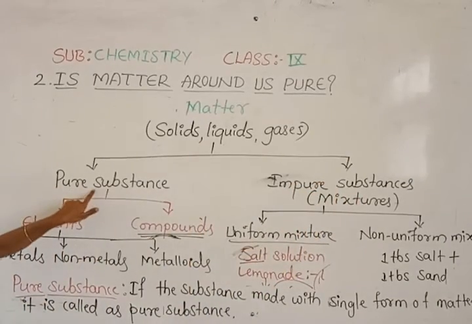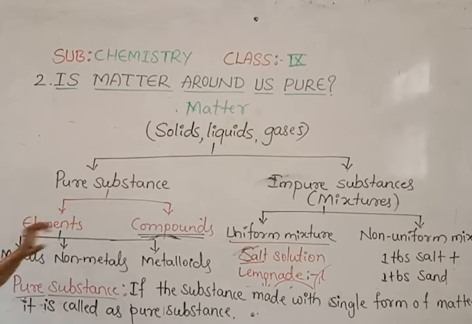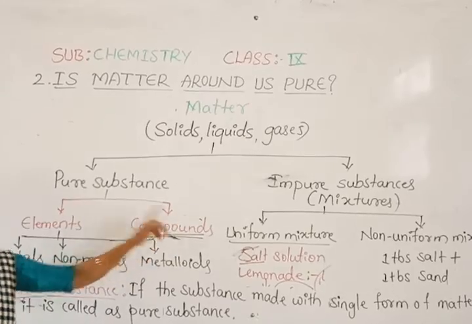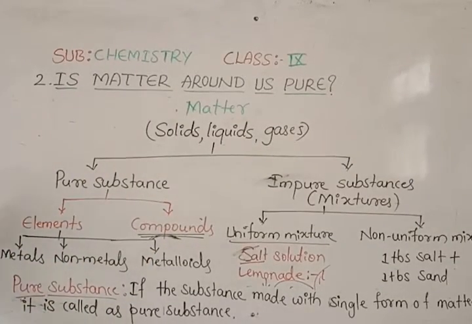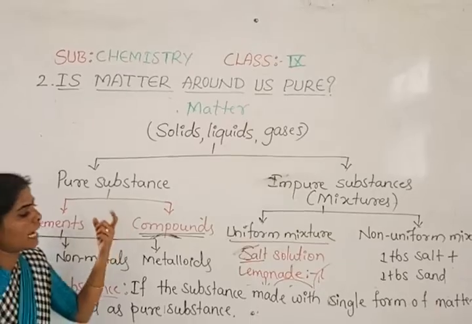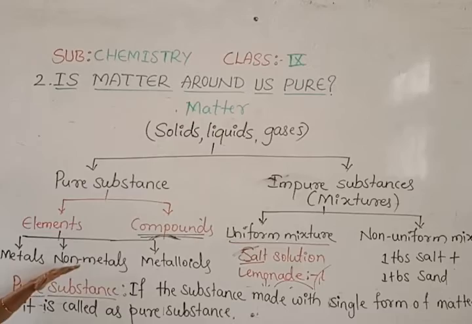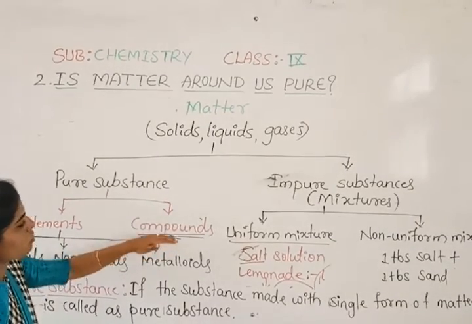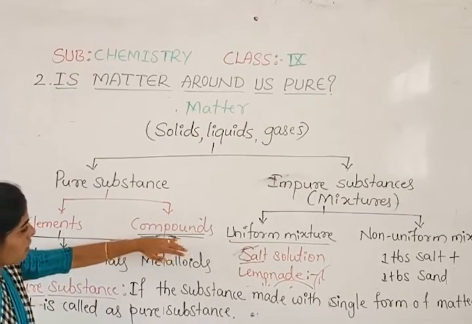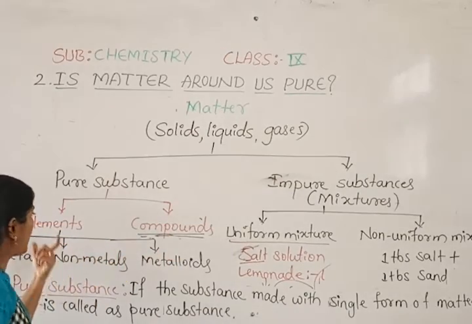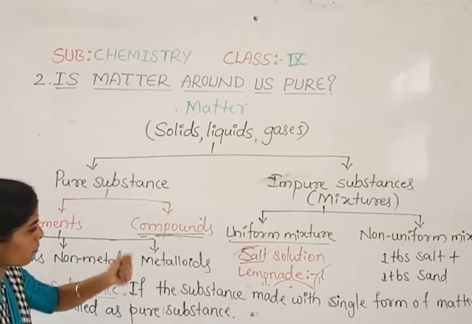Okay. So these pure substances can be again classified into two types: elements and compounds. There are in total 118 elements, and those 118 elements are classified into metals, non-metals and metalloids, and these have different physical and chemical properties. And next, the compounds. Compounds are the composition of two or more types of elements.